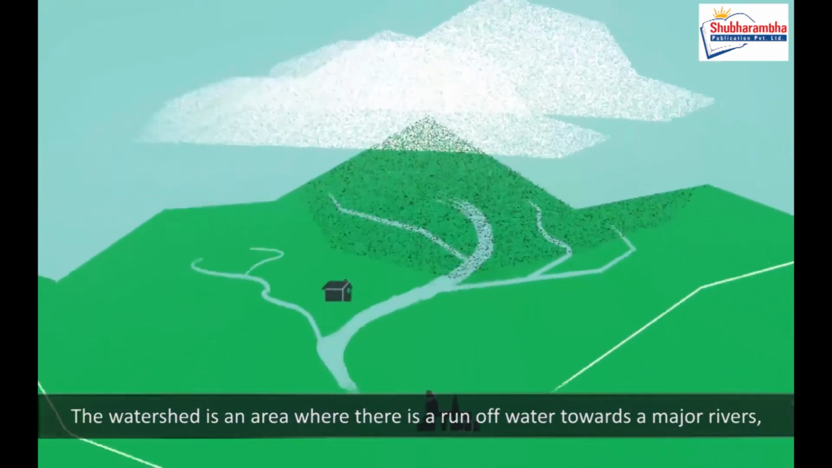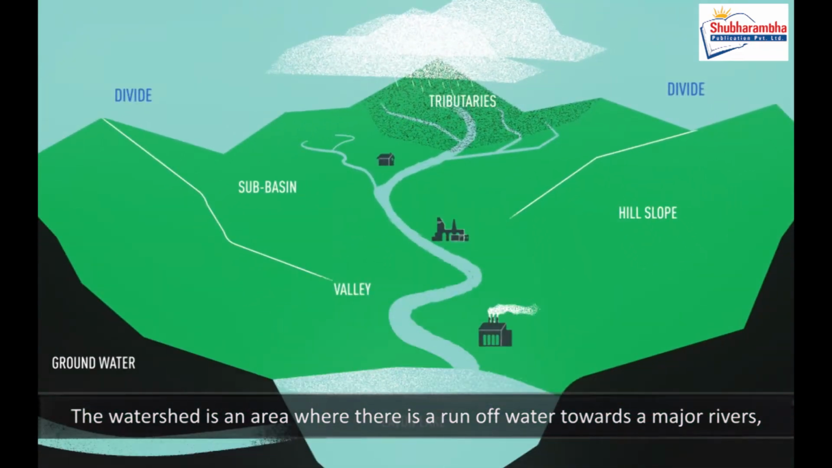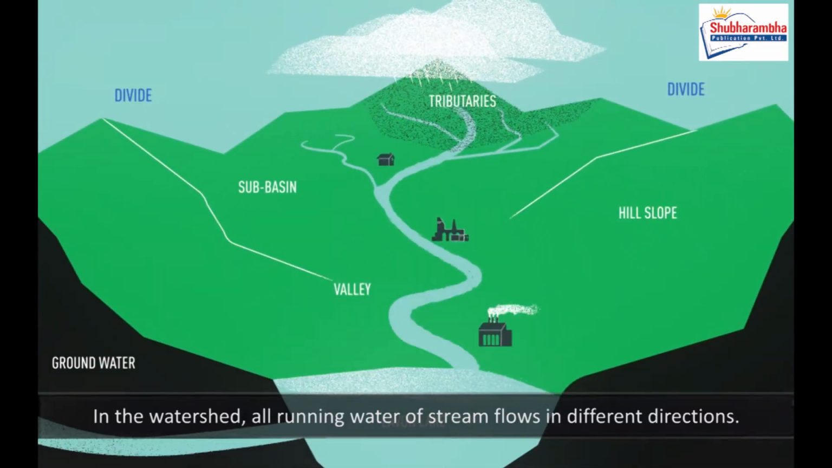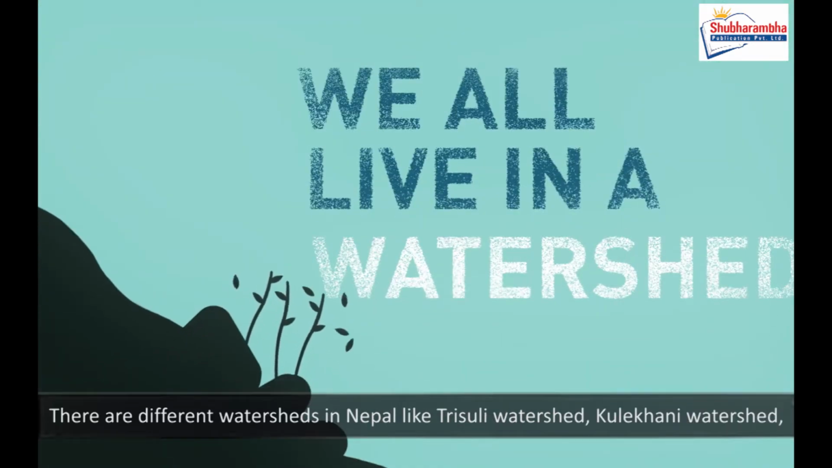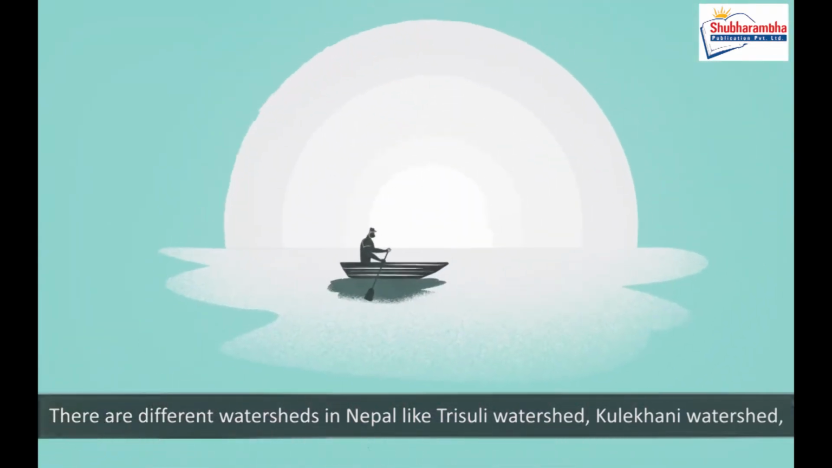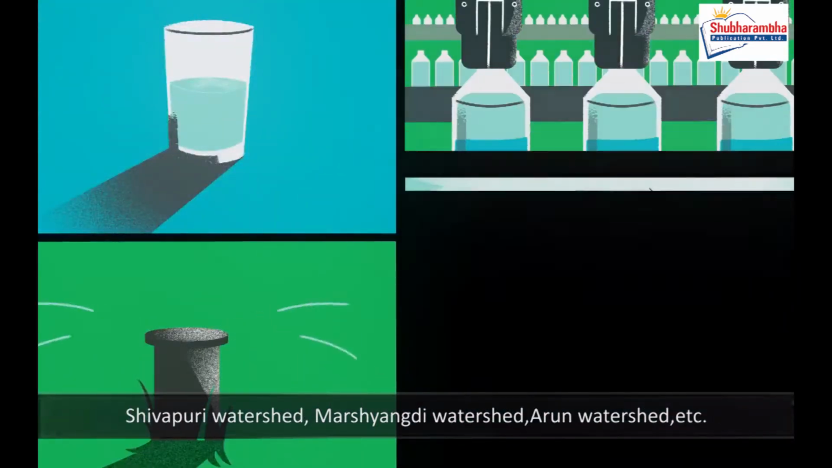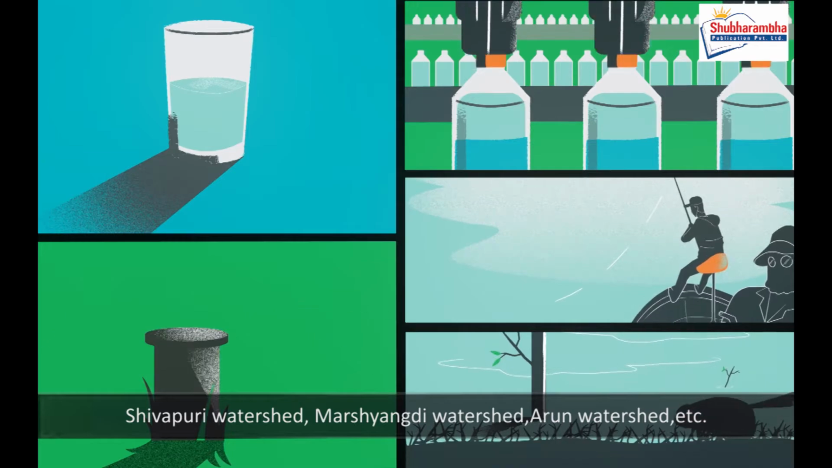Watersheds. The watershed is an area where there is a runoff of water towards the major rivers, streams or lakes. In the watershed, all running water of streams flows in different directions. It is called a river system. There are different watersheds in Nepal like Trisali watershed, Kulakani watershed, Shivapuri watershed, Marshangi watershed, Aran watershed, etc.